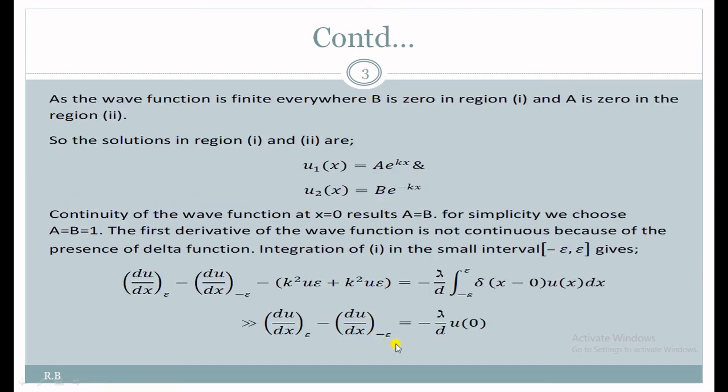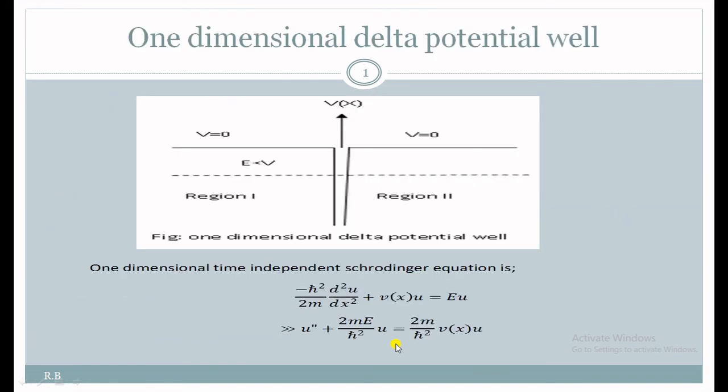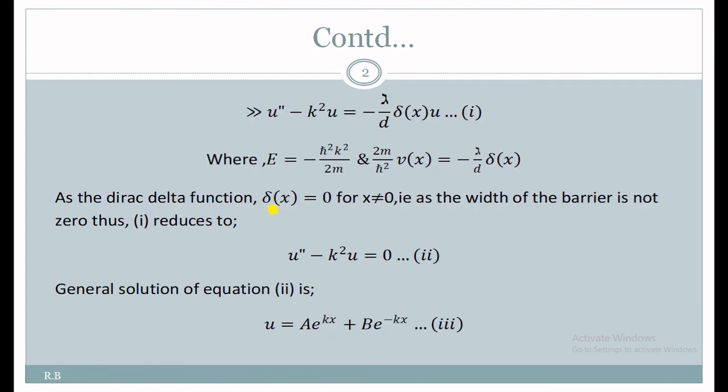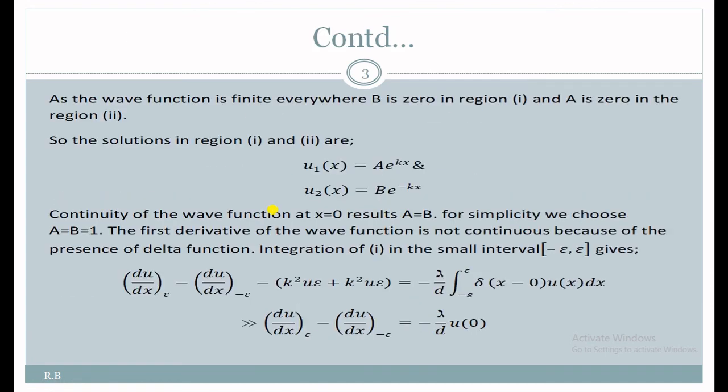Then for du by dx at minus epsilon, we have to look at the region first. Minus epsilon means less than x equals 0, the negative side, so we have to look at u1(x) and differentiate it with respect to x. Here also we have already assumed a equal to 1, so d of e to the power kx by dx equals k e to the power kx.